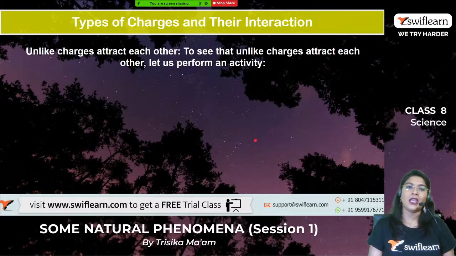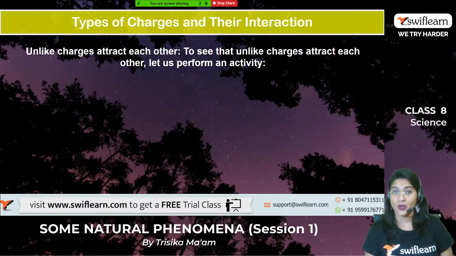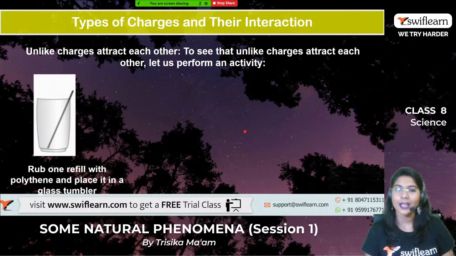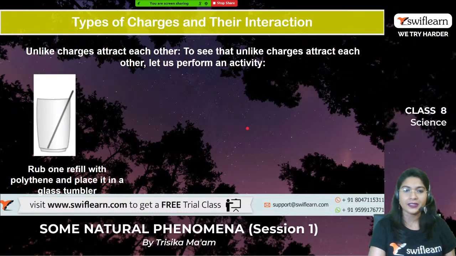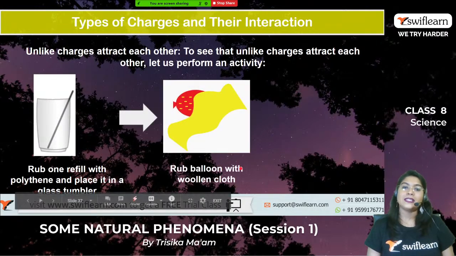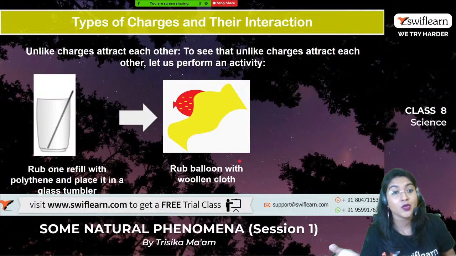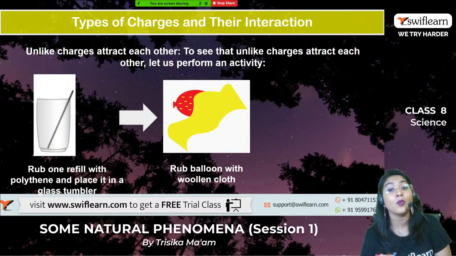Yes? Okay. Now, in the second case, we already know that unlike charges attract each other, right? To see that unlike charges attract each other, let us perform another activity. What you have to do is rub one refill with polythene and place it within a glass tumbler, right? Now rub a balloon with the woolen cloth, a different type of material. So we have already rubbed the refill with the polythene and we are rubbing the balloon with woolen cloth.